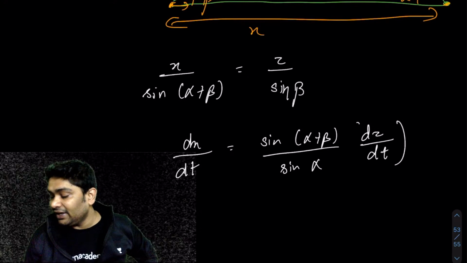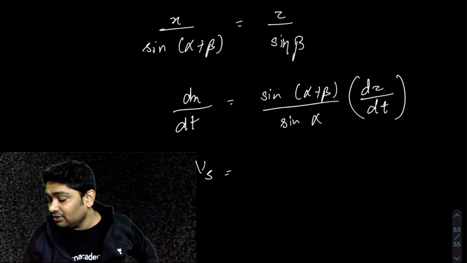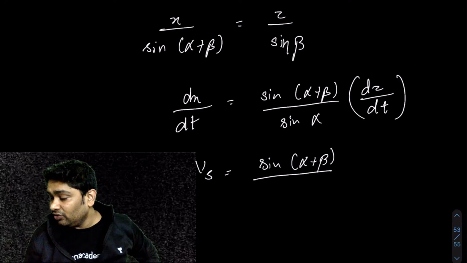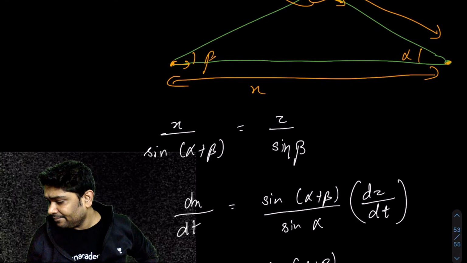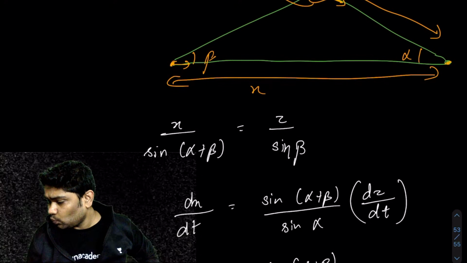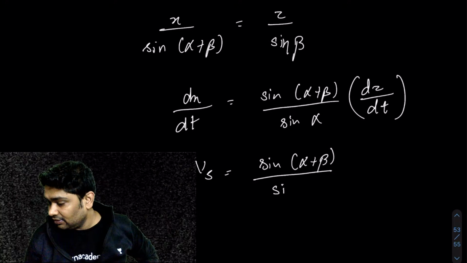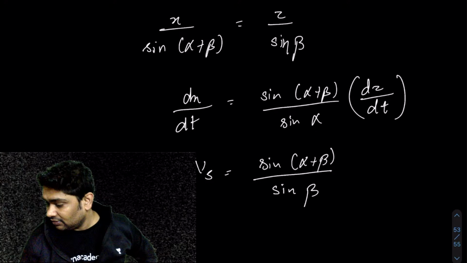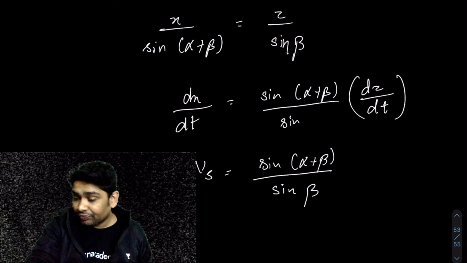And dz over dt is your v, and dx over dt is the shadow's velocity. So the velocity of the shadow would be sine of alpha plus beta over sine of beta, times v. This relation should come out, I think.